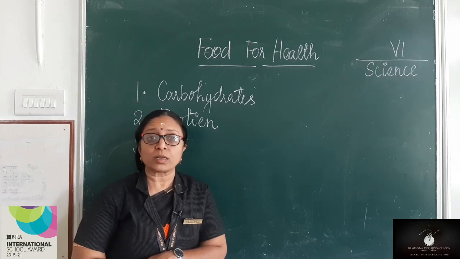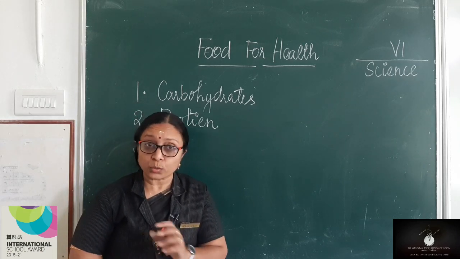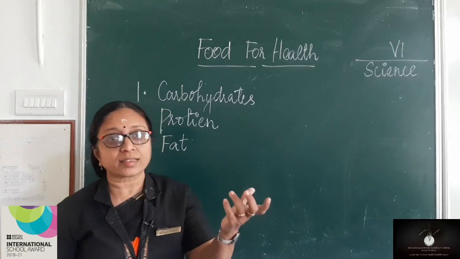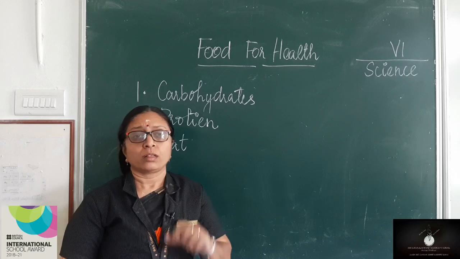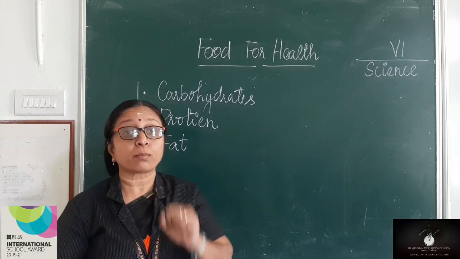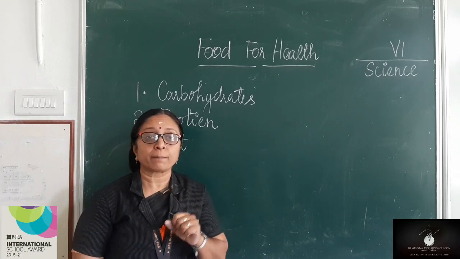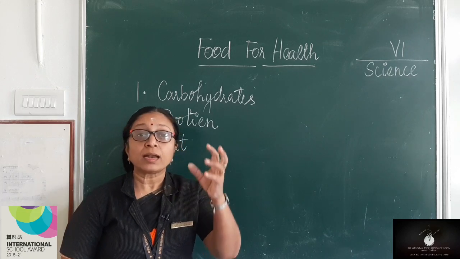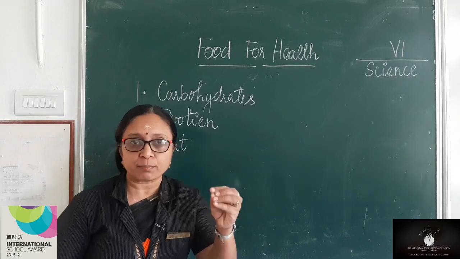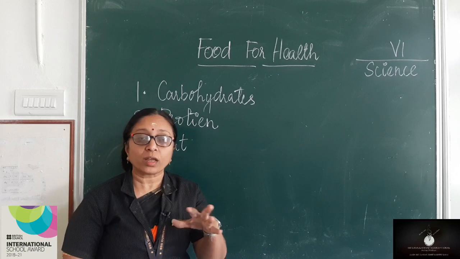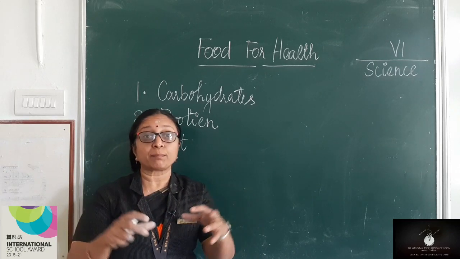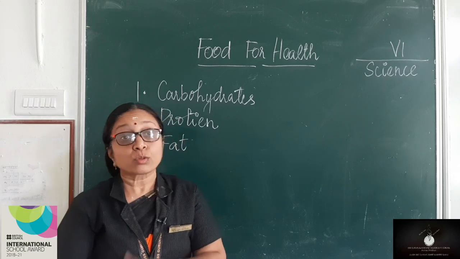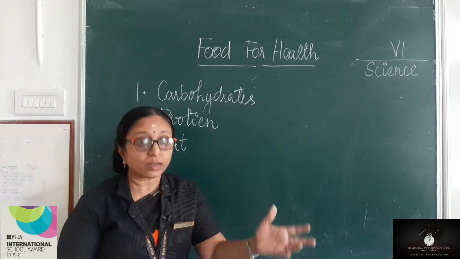What is fat actually? Fat is a nutrient which provides energy. Other than carbohydrates, fats provide energy also. Then what else? One more important role is there for fat. Fat will help in dissolving some vitamins which we consume. Only if these vitamins dissolve and break up, they will get mixed up with blood. So which are these vitamins? We are going to learn it.